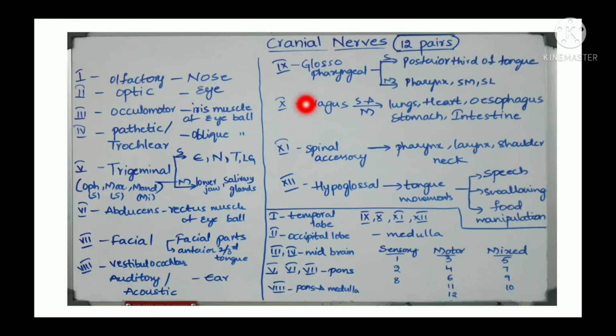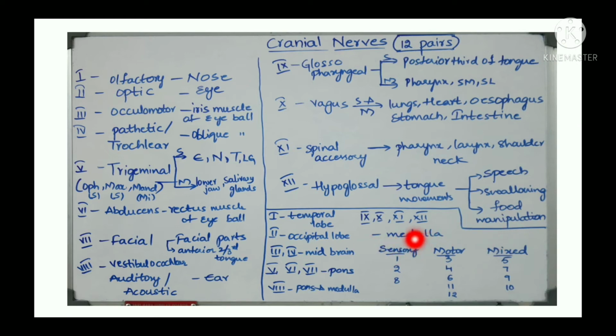Here we'll come to cranial nerves. Cranial nerves means the nerves which are coming from the brain. So there are 12 pairs of cranial nerves. Here we can see, the nerves are of 3 types: sensory, motor and mixed.